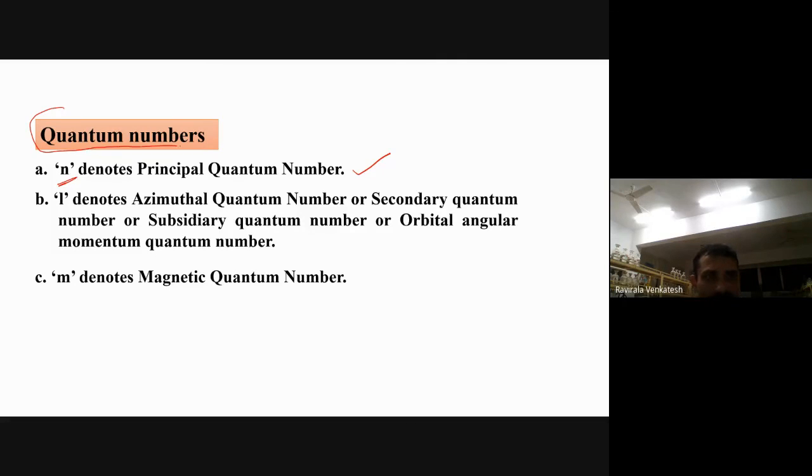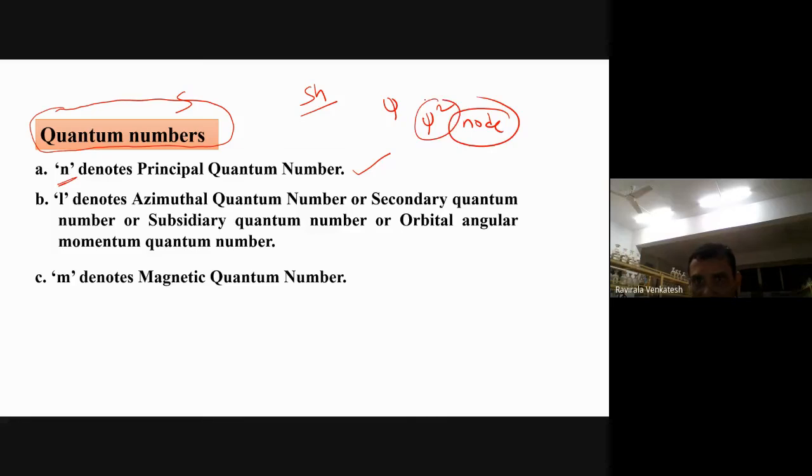Generally these topics are highly advanced. Which one? The Schrodinger wave equation. So just remember what the Schrodinger wave equation is: what is psi, what is psi square, and what is a node. These are enough for your examination point of view. The remaining parts are not very important.